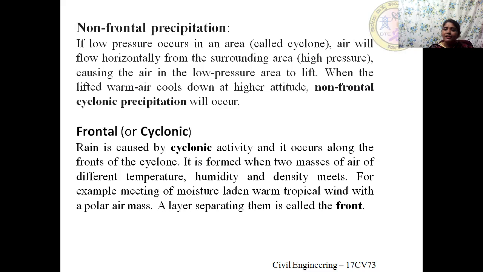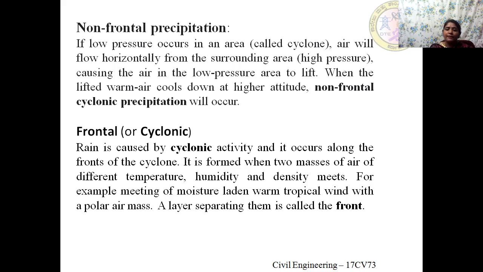It condenses, forms clouds, and causes precipitation. These two air masses have different temperature, humidity, and density. They meet each other, and the boundary of these air masses, the layer which separates them, is known as a front or frontal surface.